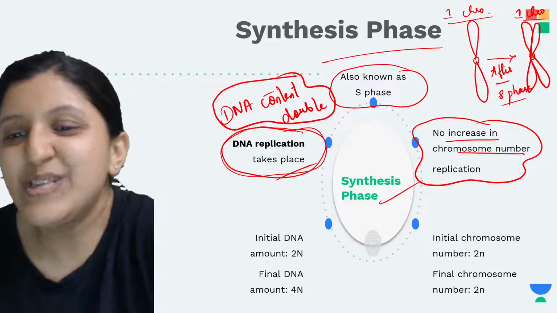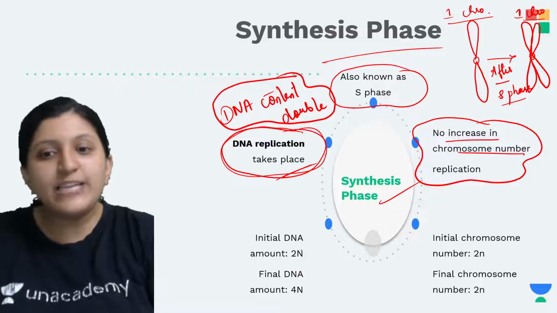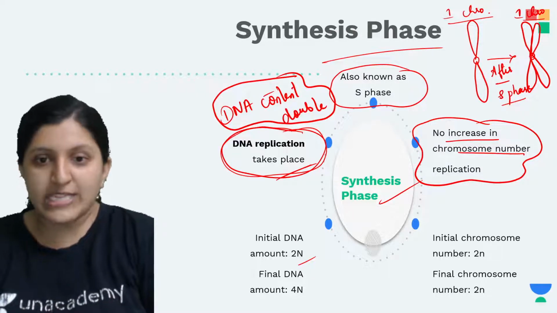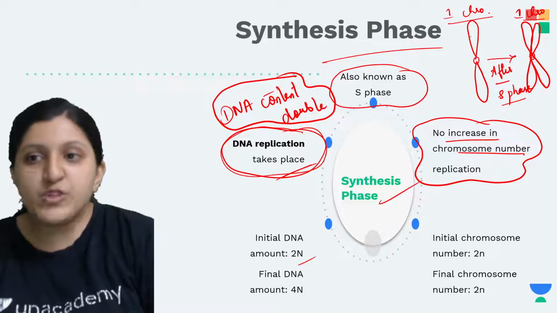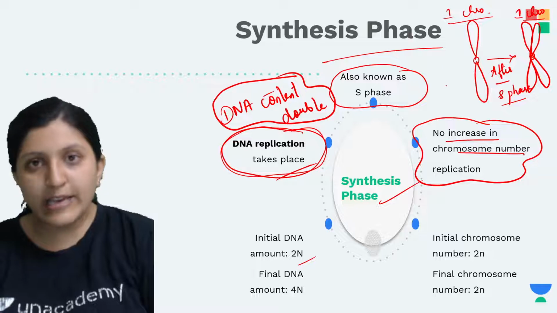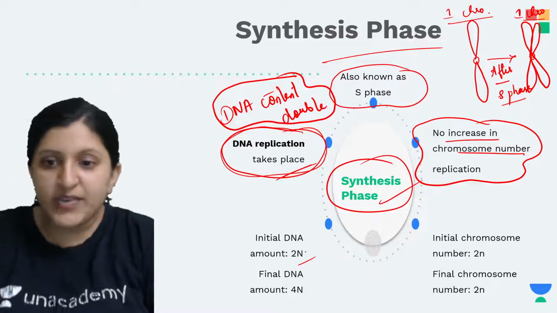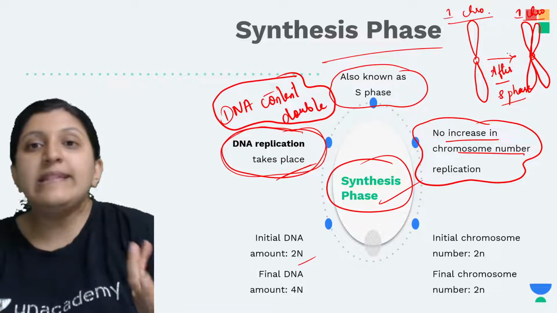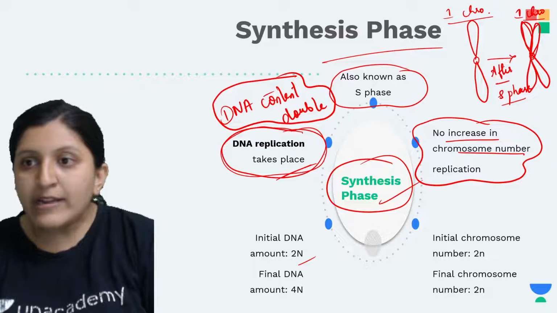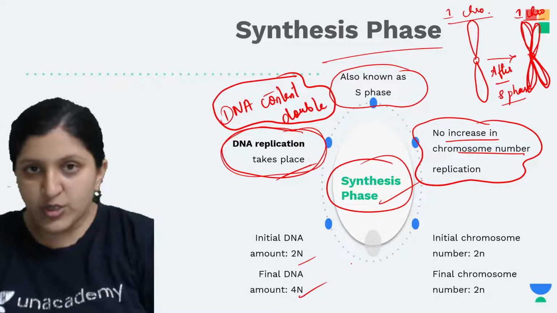Okay, so initial DNA we could say that the amount was basically 2n, like double the amount of DNA formation. So let's say initially it was 2 chromatids you can find. Okay, so here is one chromatid and here is one chromatid, but final DNA after the synthesis phase, you can find that there is a double the amount of DNA, so that is 4 chromatids you can find, that means the DNA content is double, so that is 4n.